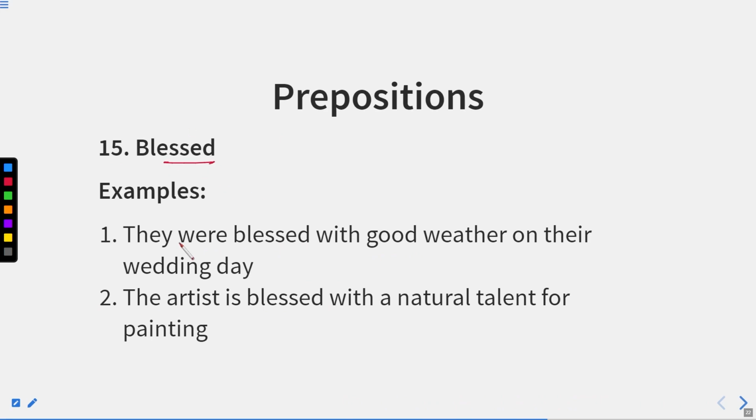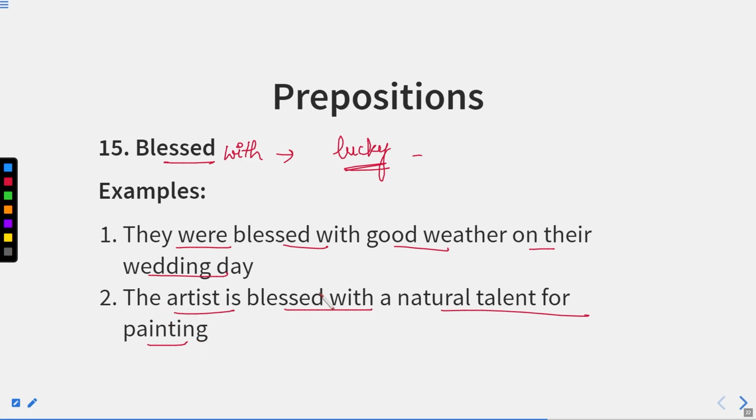Now let us move to the next one. Blessed. They were blessed with good weather on their wedding day. So, blessed with. Blessed with means when something happens to us and we feel lucky for that, we use blessed with. The artist is blessed with a natural talent for painting. Because he possesses that natural talent, that he is a good painter, it means he is blessed with that talent.